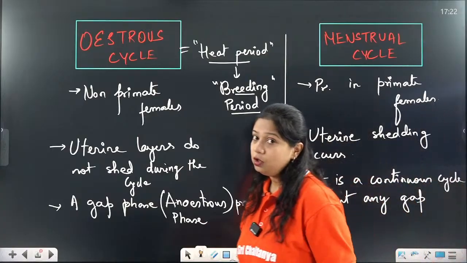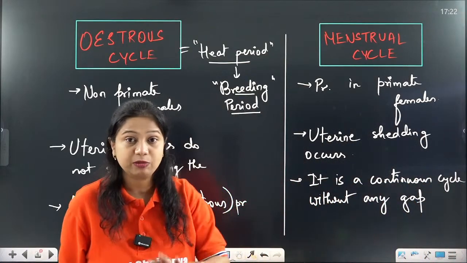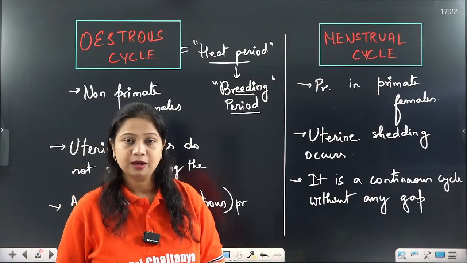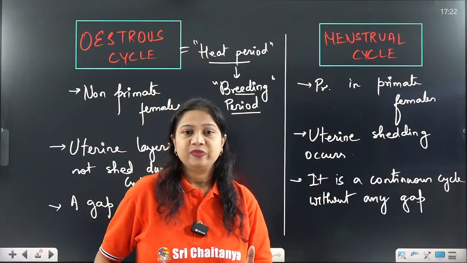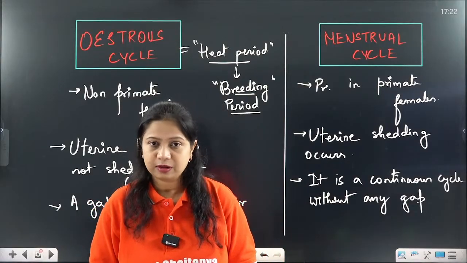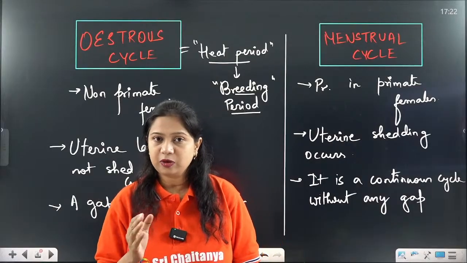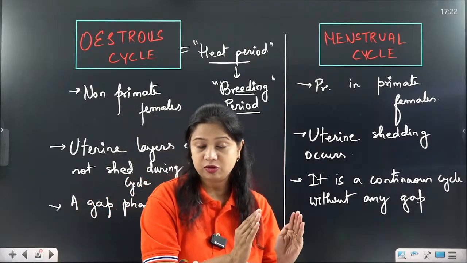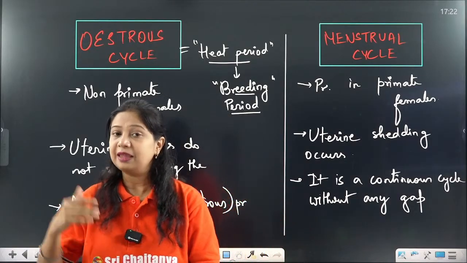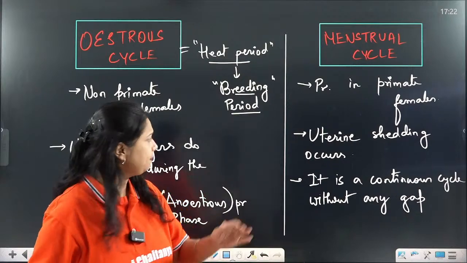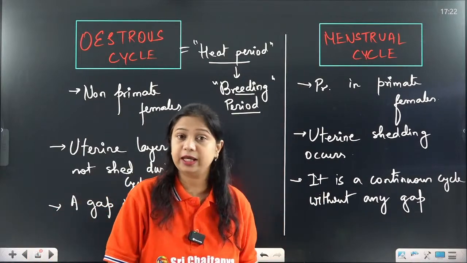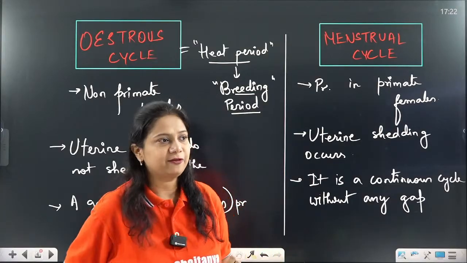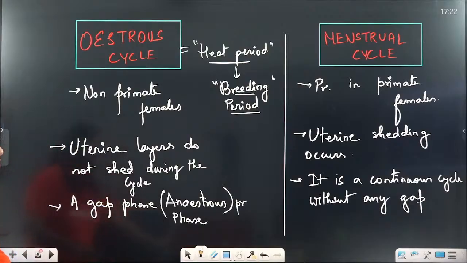The menstrual cycle shows the shedding of the uterine endometrium layer, whereas in the estrous cycle, there is no shedding of the uterine layer. The estrous cycle shows the anestrus phase, in which there is no activity of the reproductive cycle. So after each estrous cycle, there is an anestrus phase and then another heat period begins. In case of the menstrual cycle, it is a continuous process and there is no gap in between. So these are the basic differences between estrous and menstrual cycle.